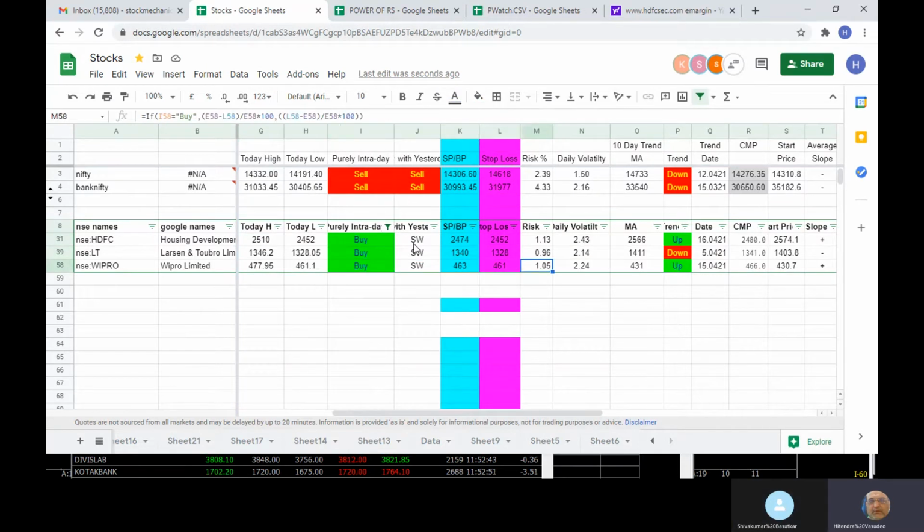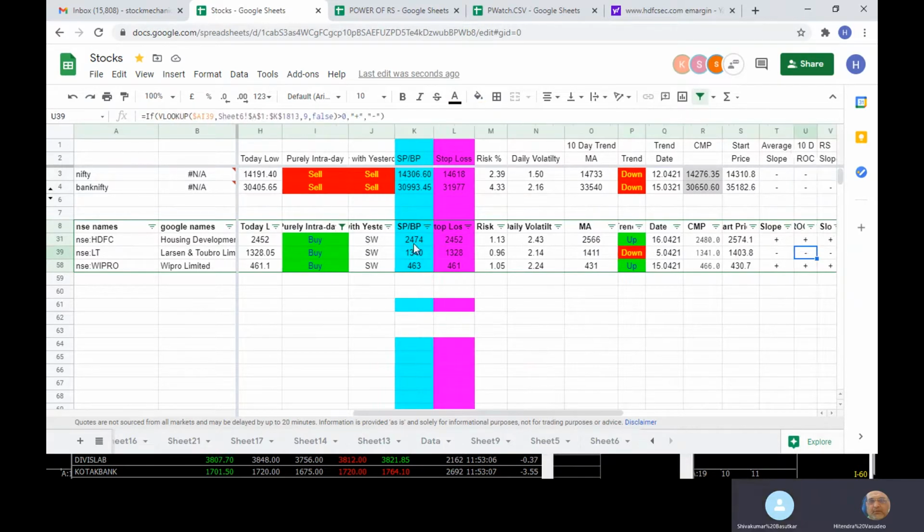You can see over here, if it moves, you can get 1%, because the range is around 1% at least you can get right now as far as HDFC is concerned. Now out of these three, the daily trend for L&T is down, so if you want you can eliminate L&T.